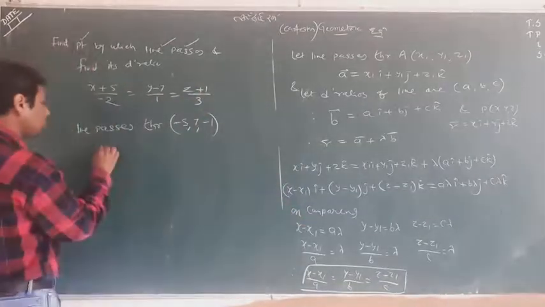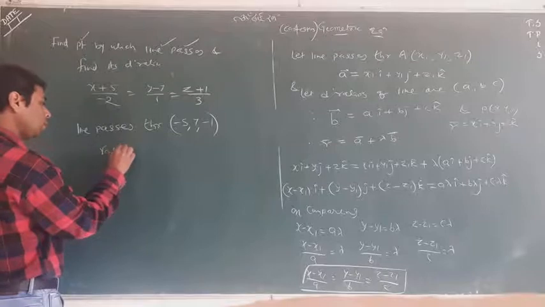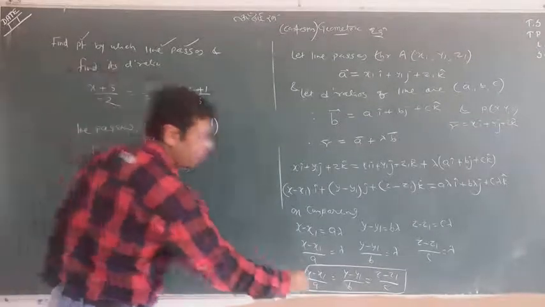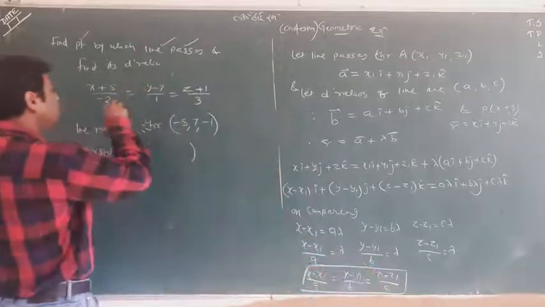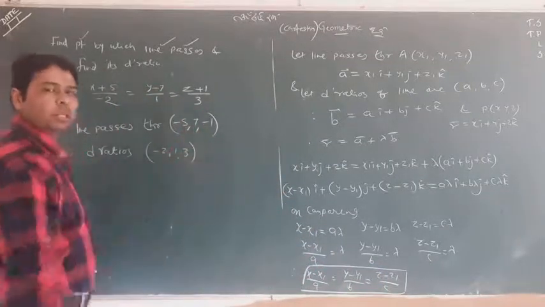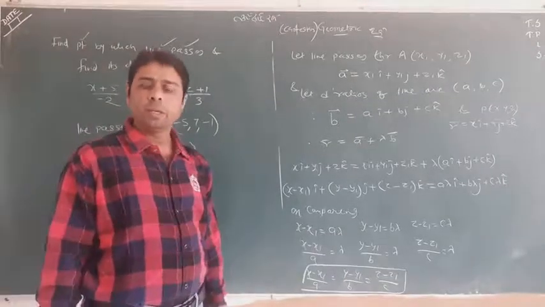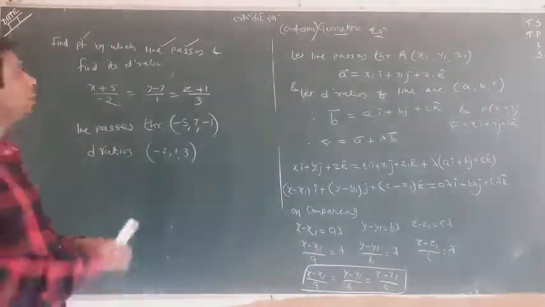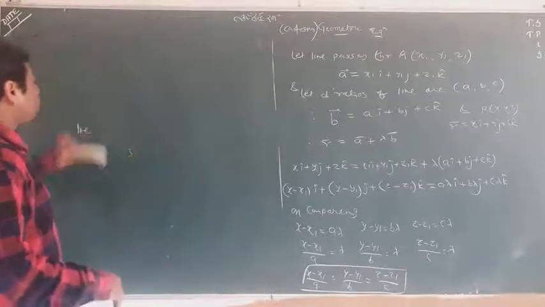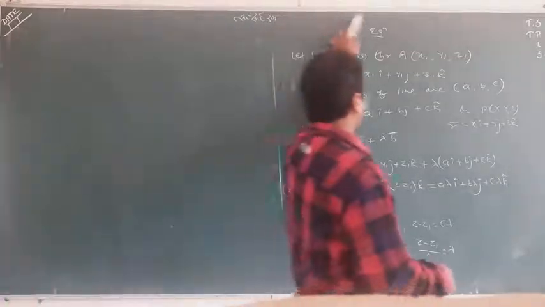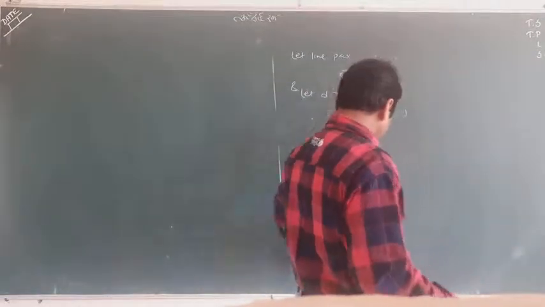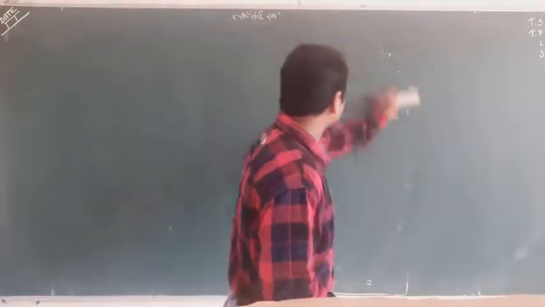And what are the ratios? Direction ratios are A, B, C, meaning minus 2, 1 and 3. This is the simple thing you have completed. Hope you have got it. If you watch it once or twice, you can get it very easily. Now let me rub all. So please remember this formula. This is a very important thing we learn.